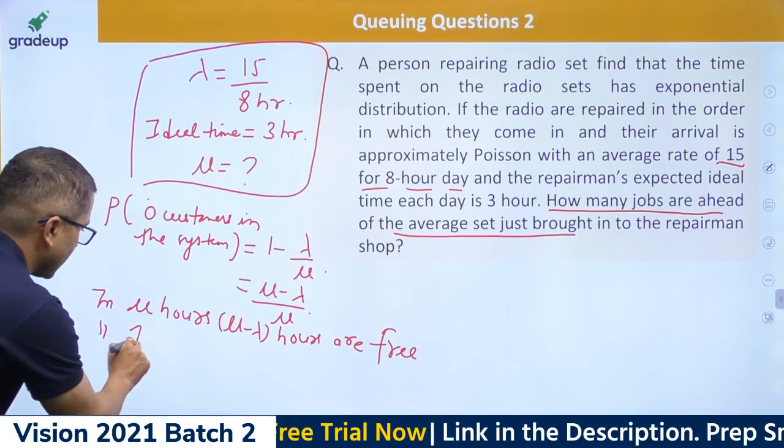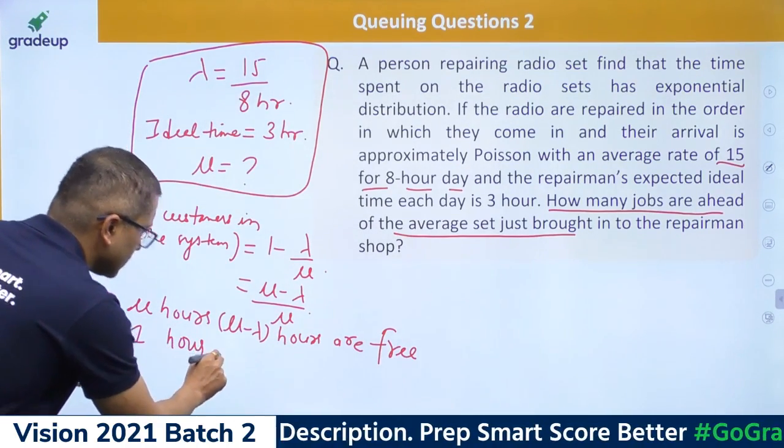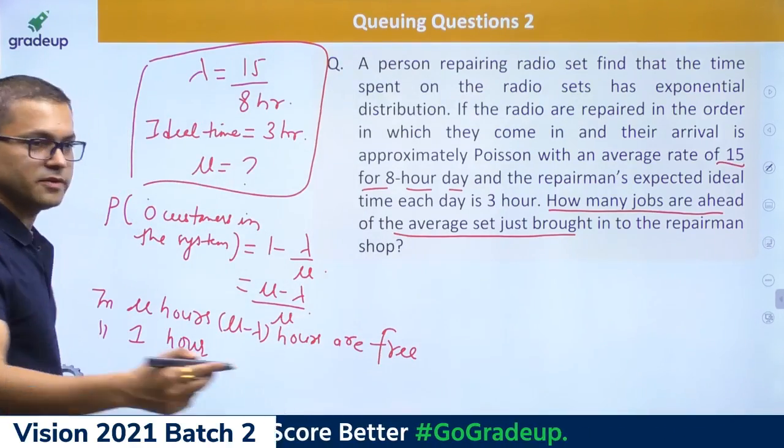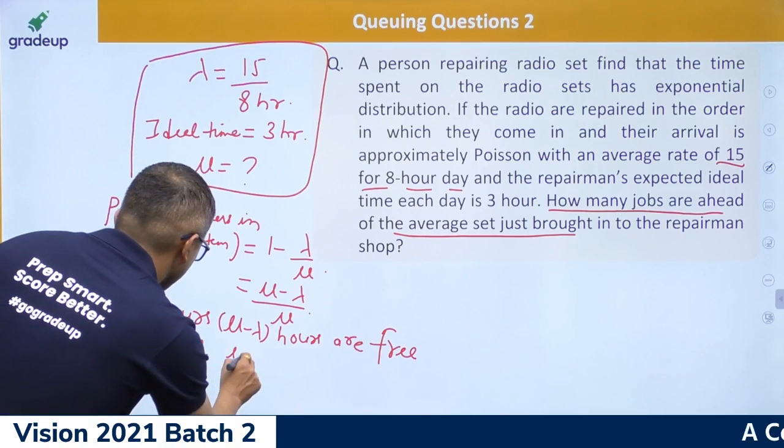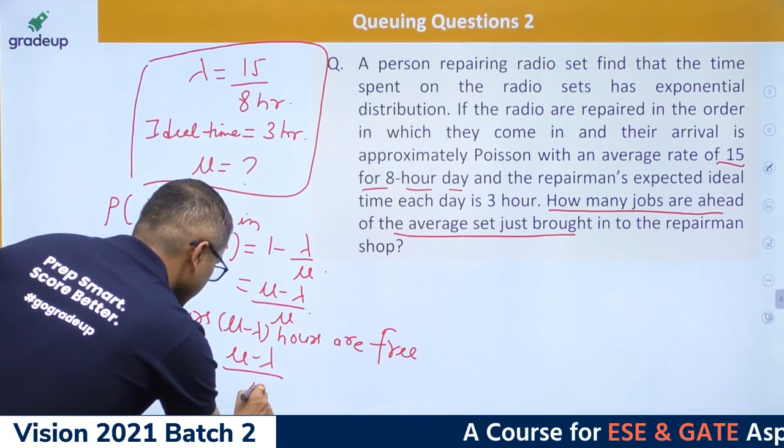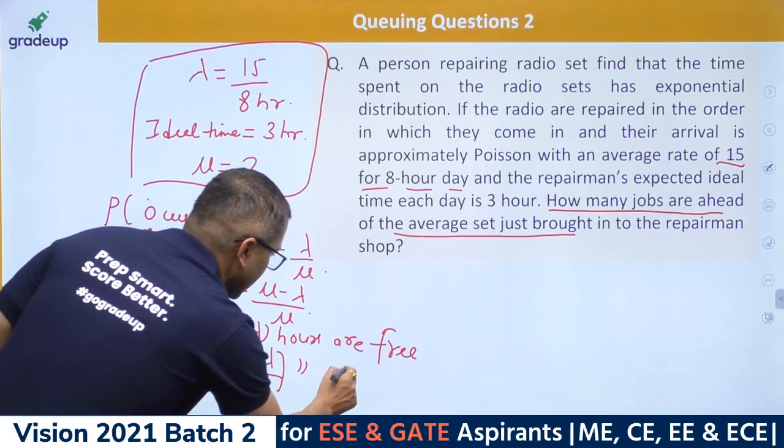So in 1 hour, how many hours will be free? In 1 hour, mu minus lambda upon mu hours are free.